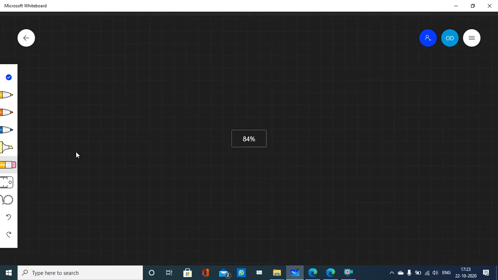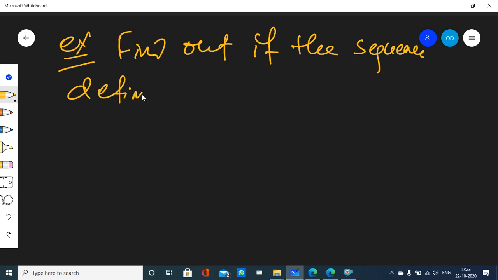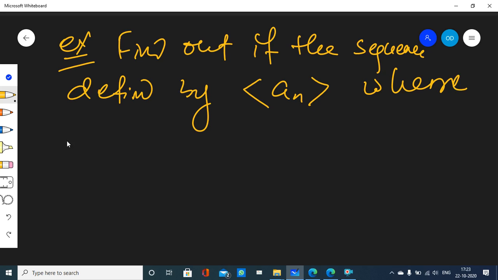So let's try to understand it with the help of an example. Illustration. Example. Find out if the sequence defined by an, where an is equal to 3n, is an AP.